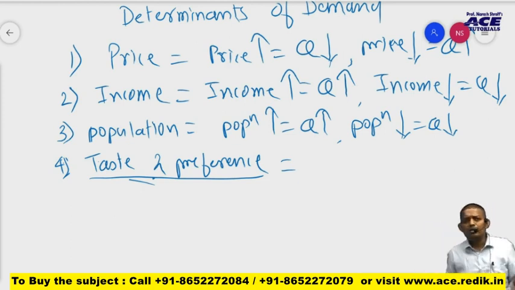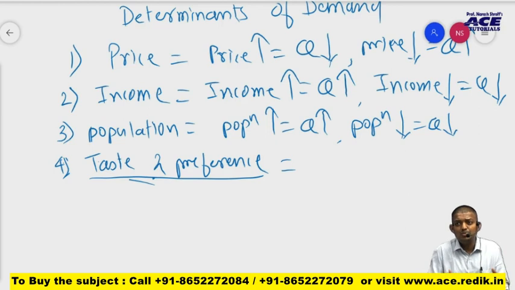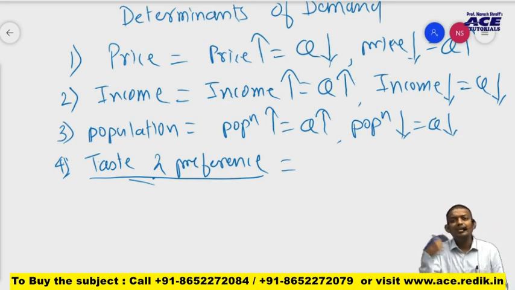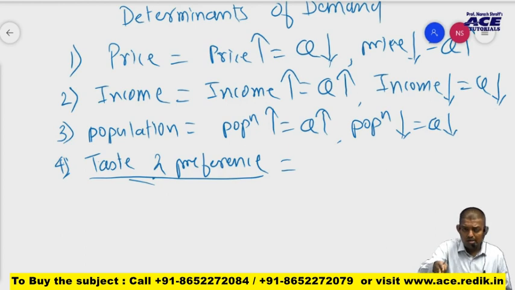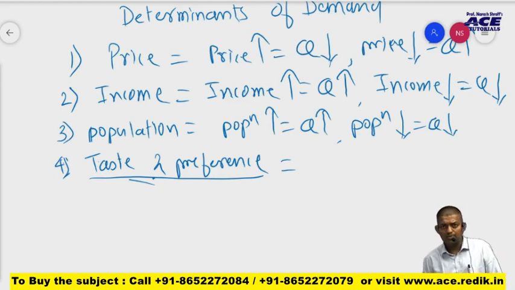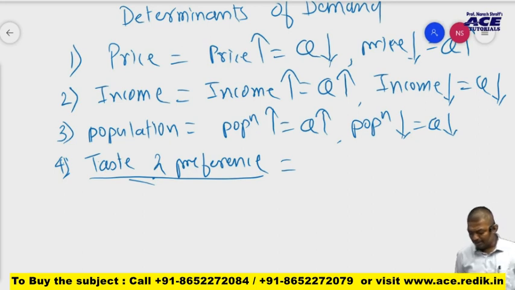Now Nokia, nobody tastes it, so in case of a Nokia phone we can call it preference. But many items like chocolates, ice creams, or any hotel where a particular dish is served, demand for dishes of that hotel depends upon taste. If more number of people are liking the taste of that hotel, definitely demand for dishes will be high. And if the dishes prepared by that hotel are not liked by anyone, there are fewer people who are going to buy the dishes from that hotel. That clear? So taste and preference is also a thing which affects the demand.